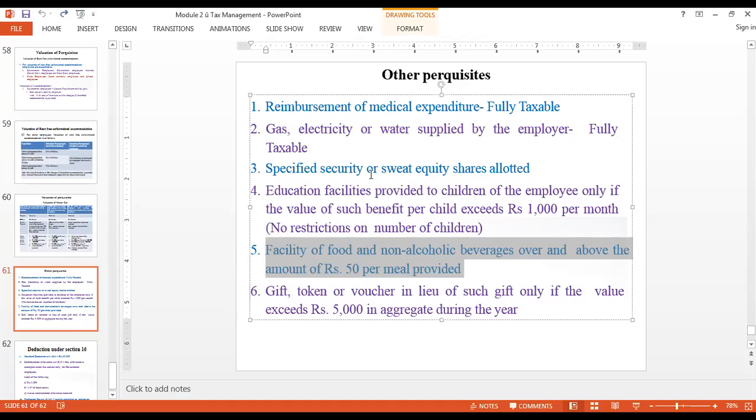One more thing I would like to clarify. As far as medical expenditure, medical allowance, or Mediclaim policy of an insurance is concerned, if you pay the Mediclaim bill by cash, the entire amount is going to be taxable. But if you pay the same Mediclaim bill by cheque, it is going to be exempted from tax. The whole purpose is to reduce cash circulation in the system. The more cash you reduce in the system, the lesser the black money circulation.